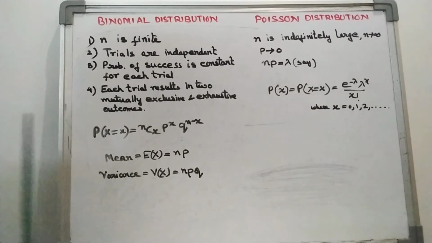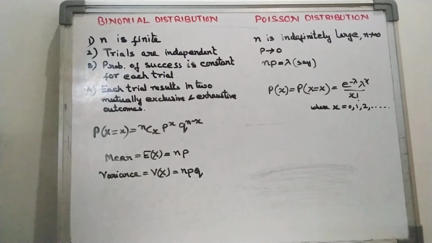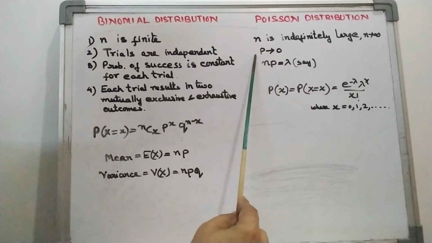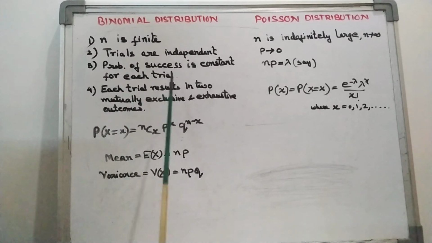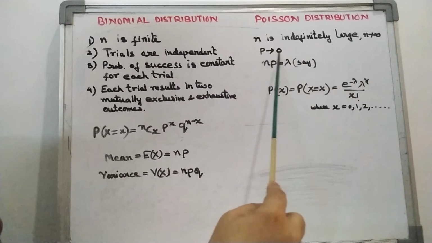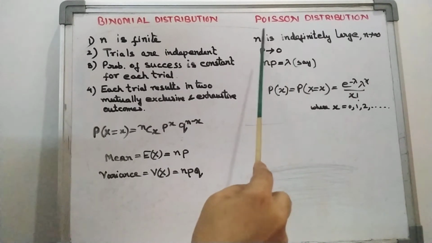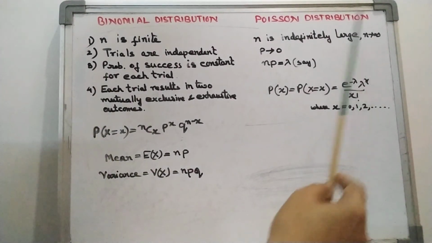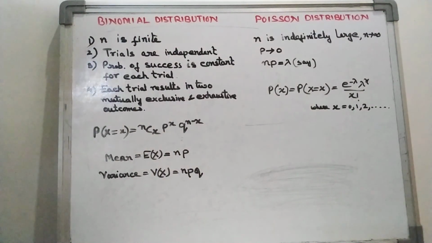Hope you got the idea of what Poisson distribution is. It is a limiting form of binomial distribution; it comes from the binomial distribution. The only difference is that here n is indefinitely large and p tends to 0. Others are the same. Whatever the value of p, it should be small here, and n, the number of times the experiment is repeated, should be large, that is n tends to infinity.